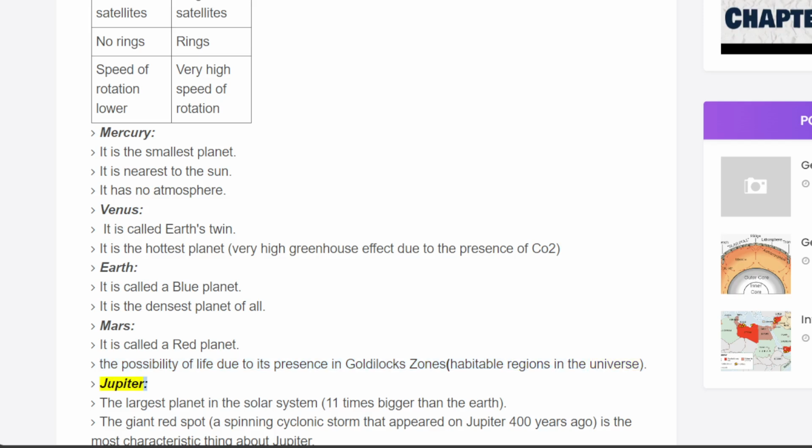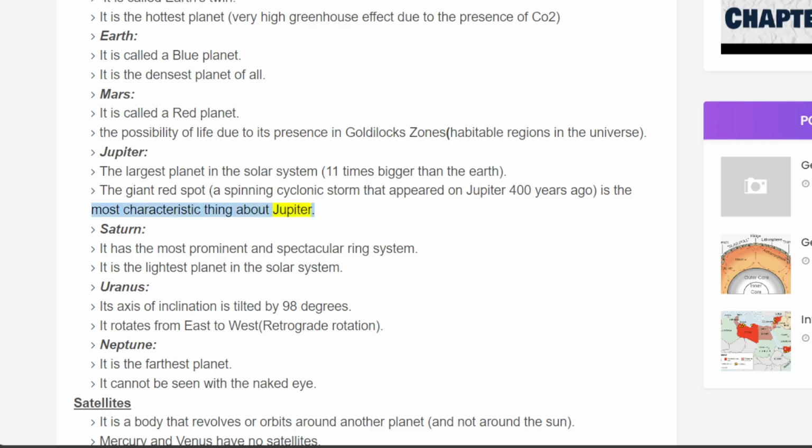Jupiter. The largest planet in the solar system, 11 times bigger than the Earth. The Great Red Spot, a spinning cyclonic storm that appeared on Jupiter 400 years ago, is the most characteristic thing about Jupiter. Saturn. It has the most prominent and spectacular ring system. It is the lightest planet in the solar system. Uranus. Its axis of inclination is tilted by 98 degrees. It rotates from east to west, retrograde rotation. Neptune. It is the farthest planet. It cannot be seen with the naked eye.